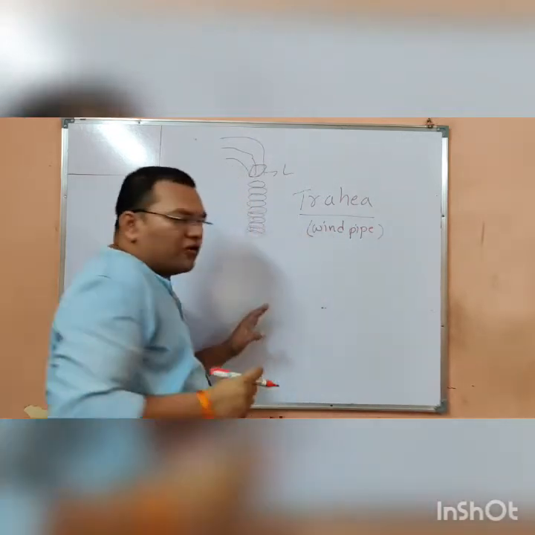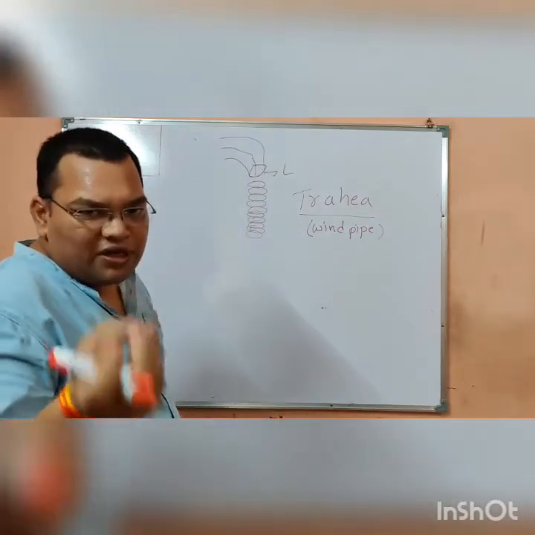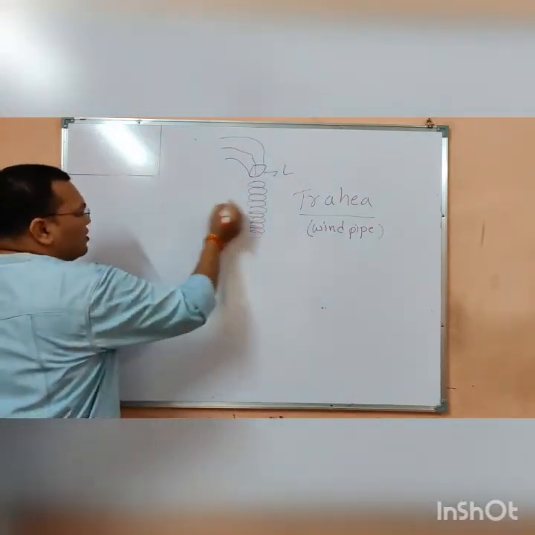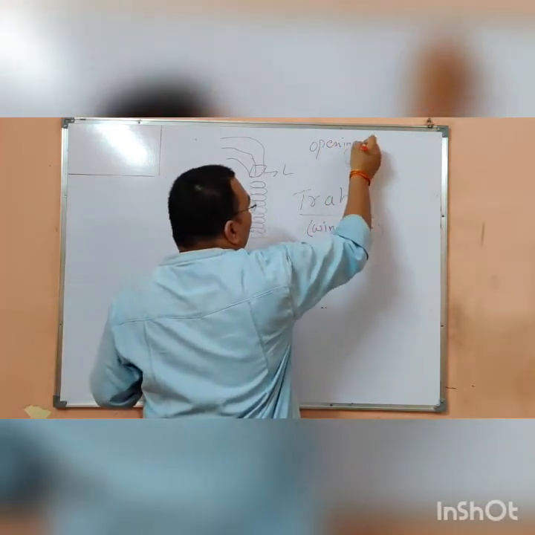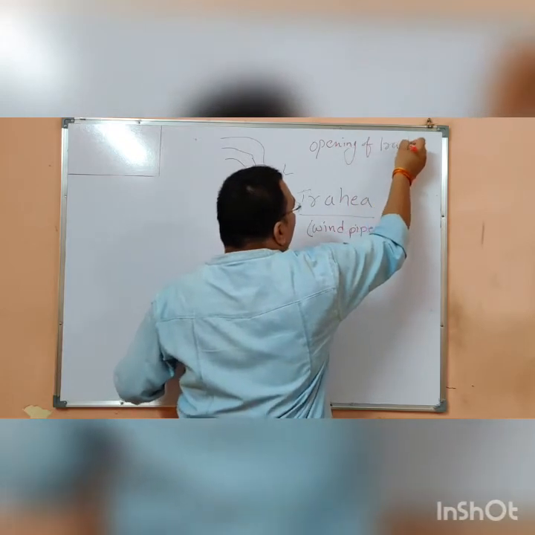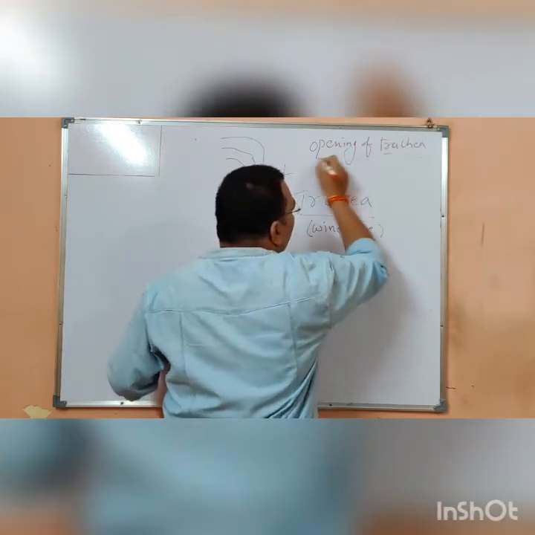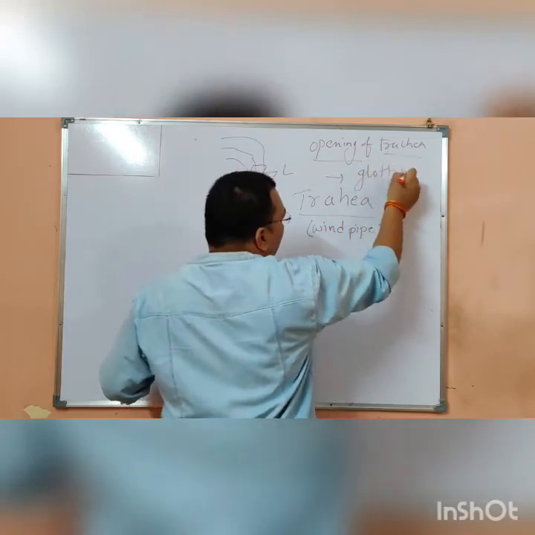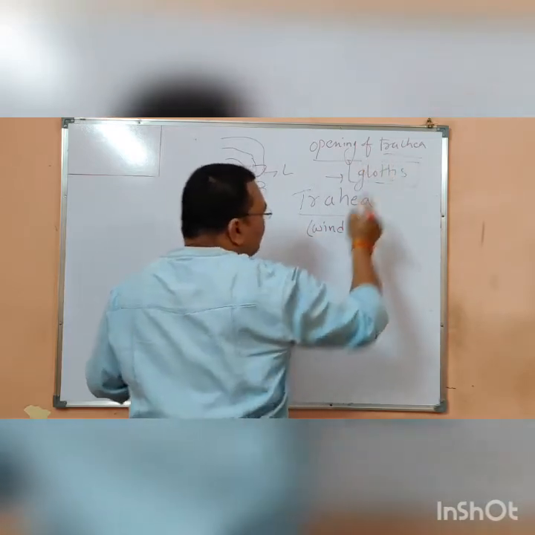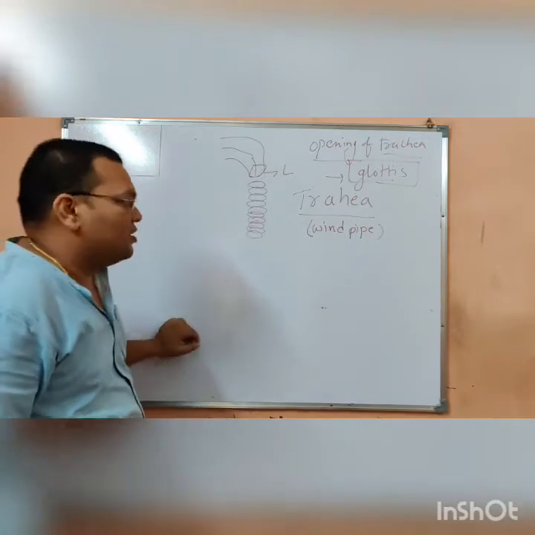And the opening of the trachea, it is important, is known as glottis.